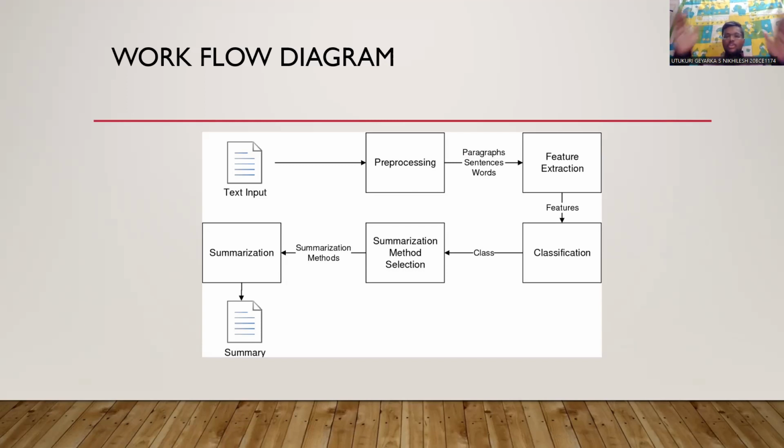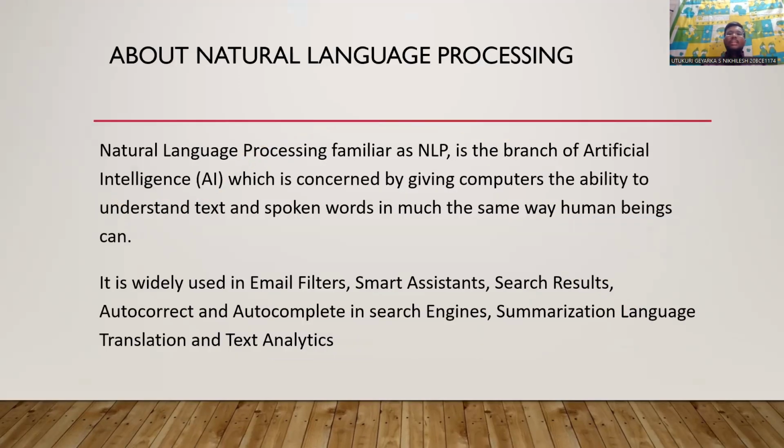Now, in order to do all this workflow, we need to implement some concepts of NLP, that is natural language processing. So now let us see about natural language processing. Natural language processing, which is mostly familiar as NLP, is a branch of AI, that is artificial intelligence, which is concerned with the processing of languages taken as input via typing as text or as vocal via words, so that the computer gains the ability to understand text and spoken words in the same way as humans understand.